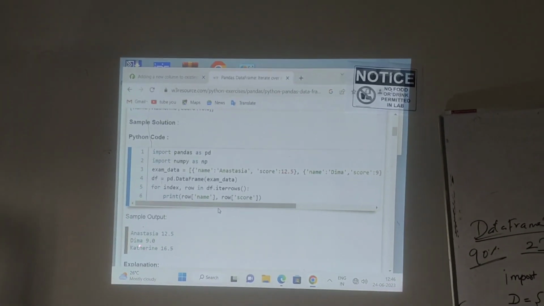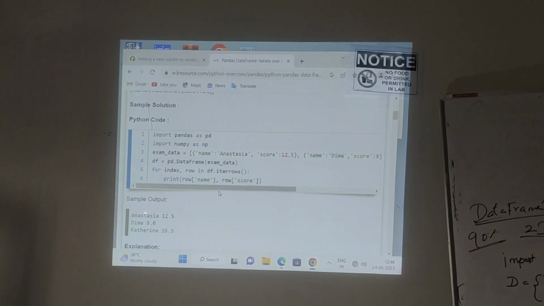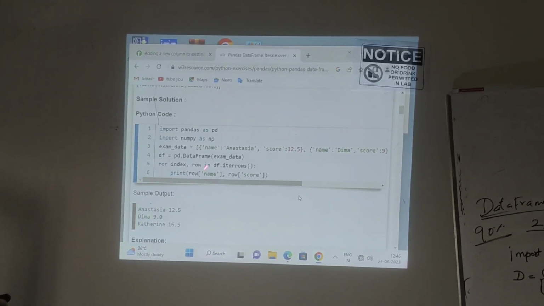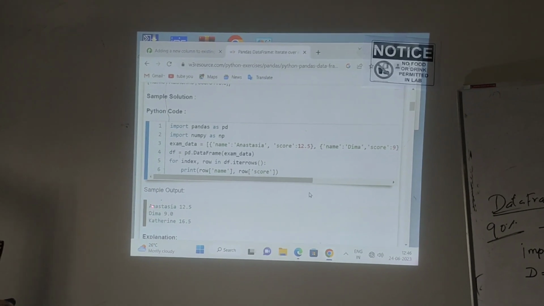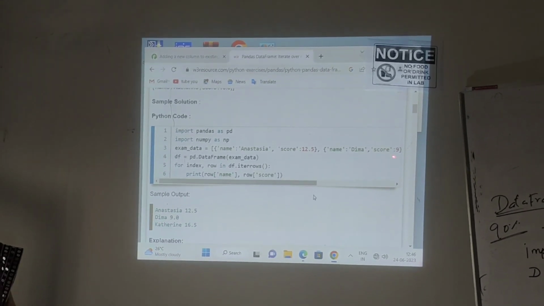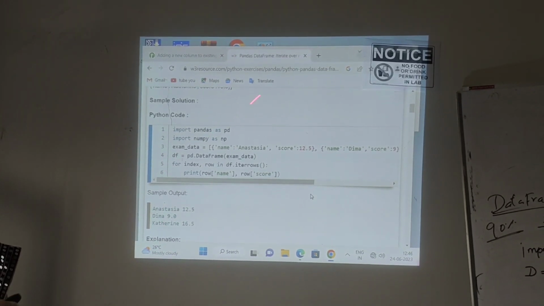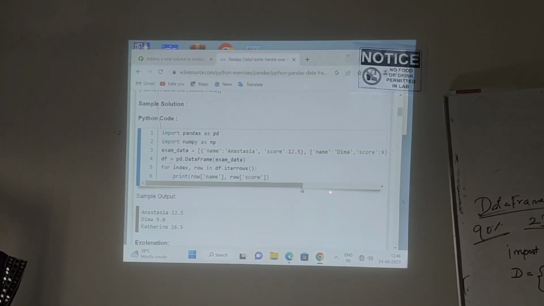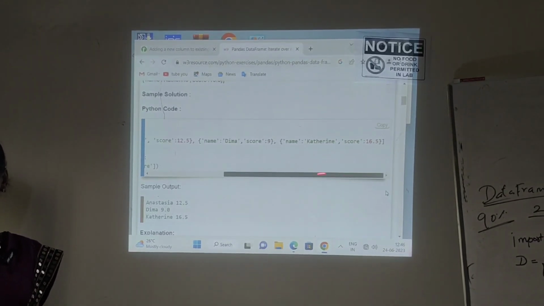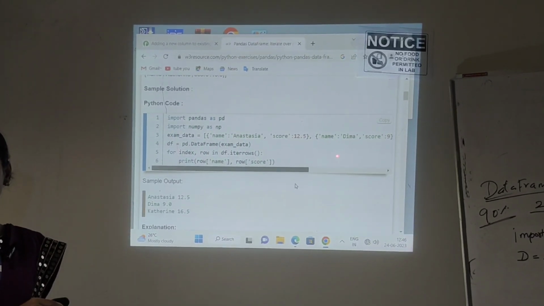So this is the output. It will take the default index value. So this is the 0th location, first location, and second location. It will iterate the values. For the first name, it will take the first score value. For the second name, it will take the second score value. For the third name, it will automatically take the third value. Like that, it will automatically iterate and map the values. Understand? Thank you.